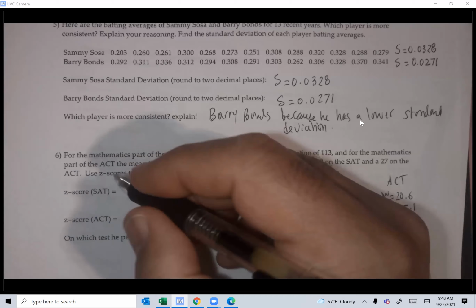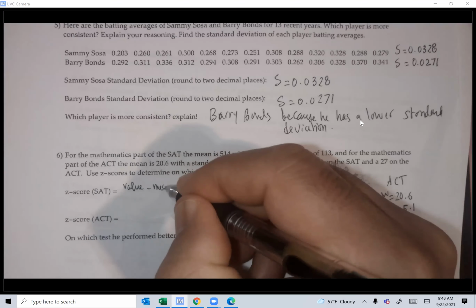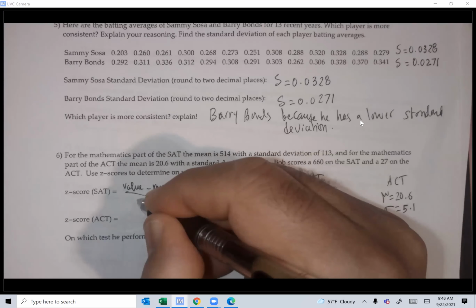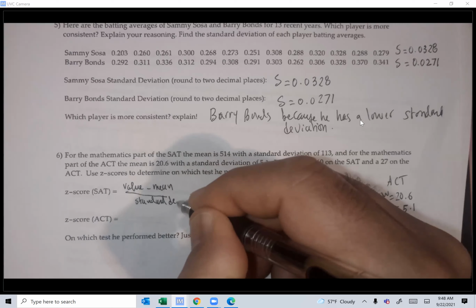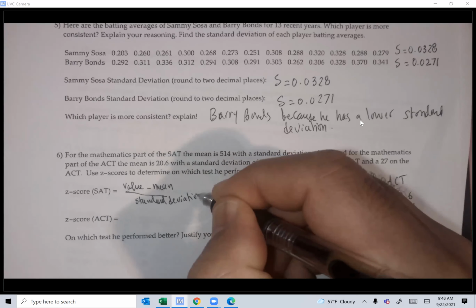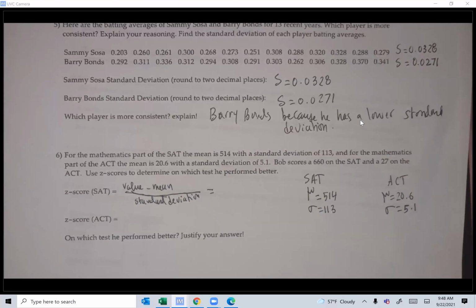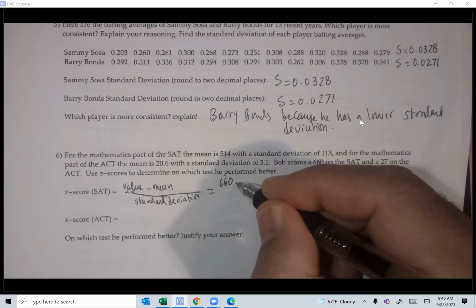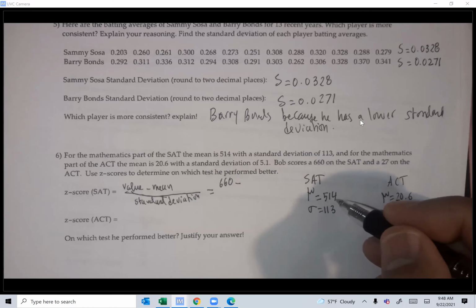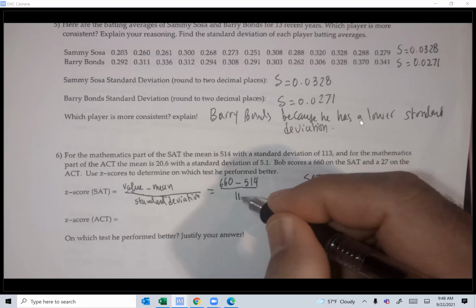Okay, here's the formula, guys. It's value minus mean, divided by standard deviation. Which is the value here for the SAT, they said 660, minus 514, divided by 113, guys.